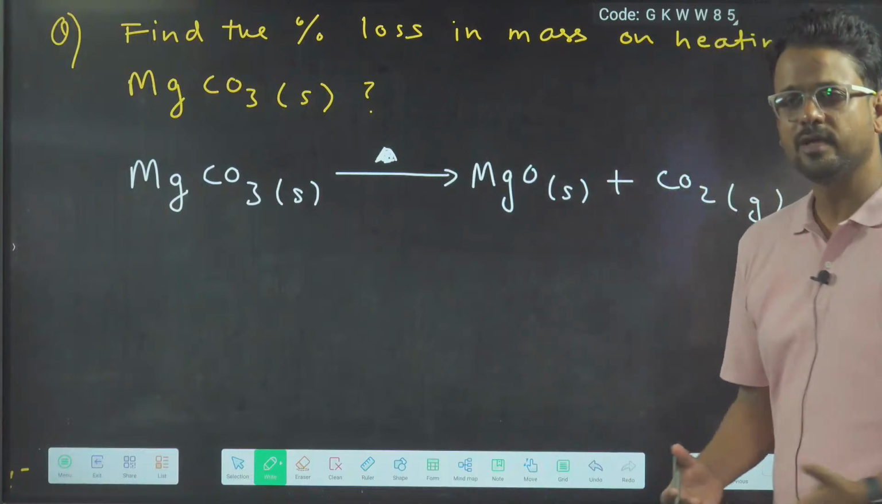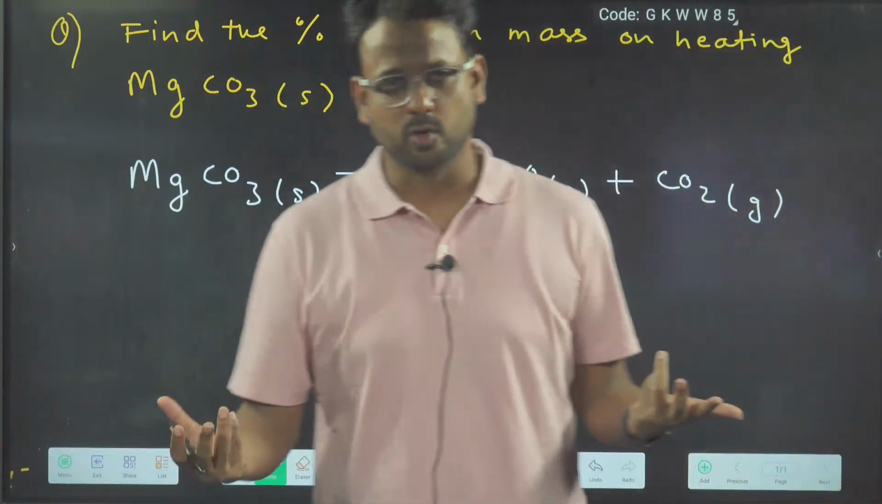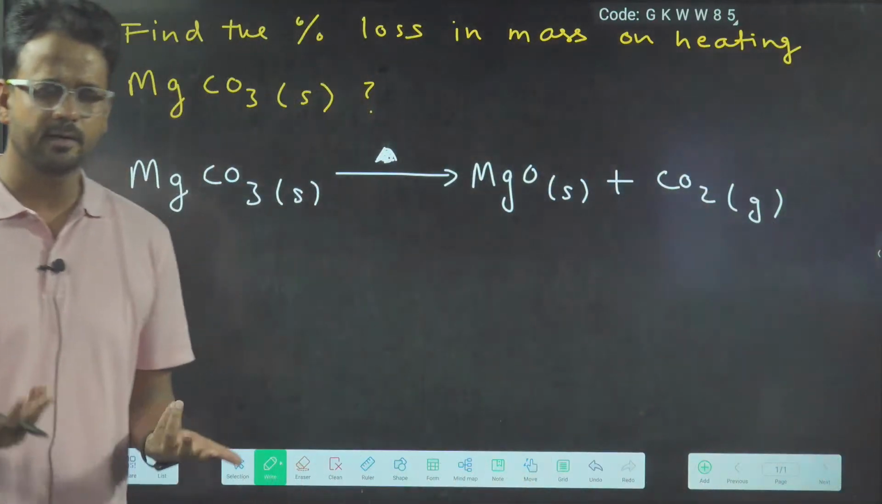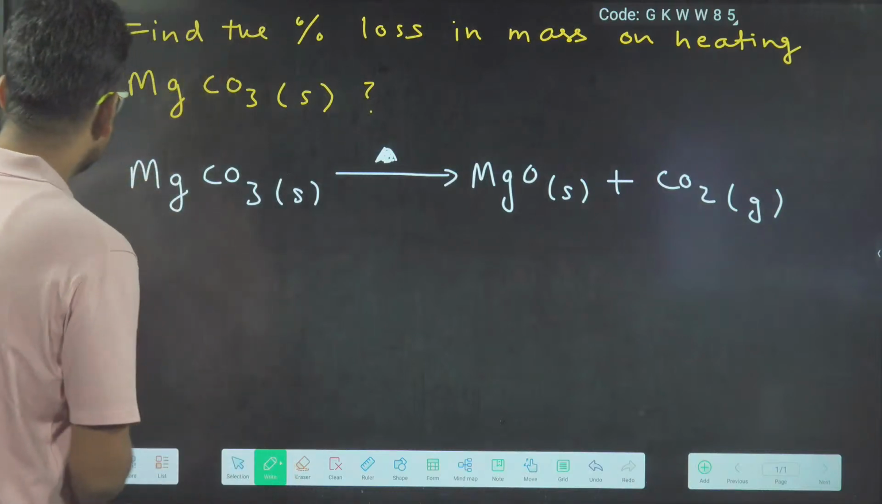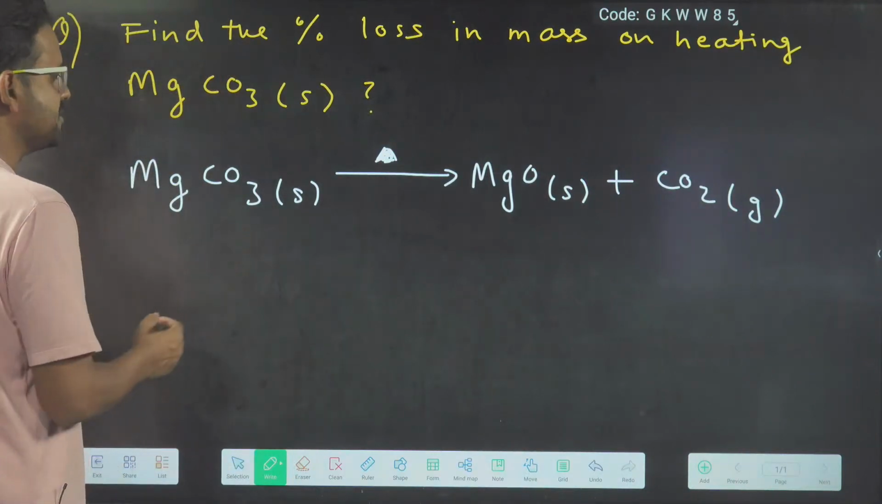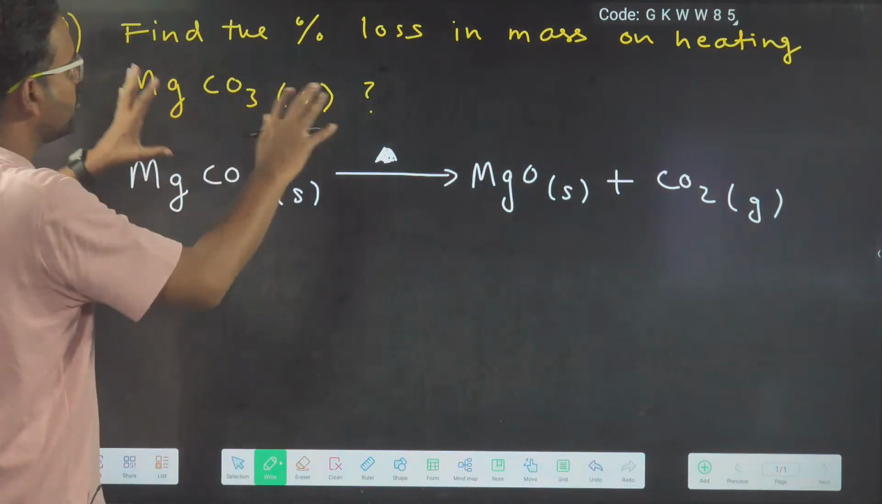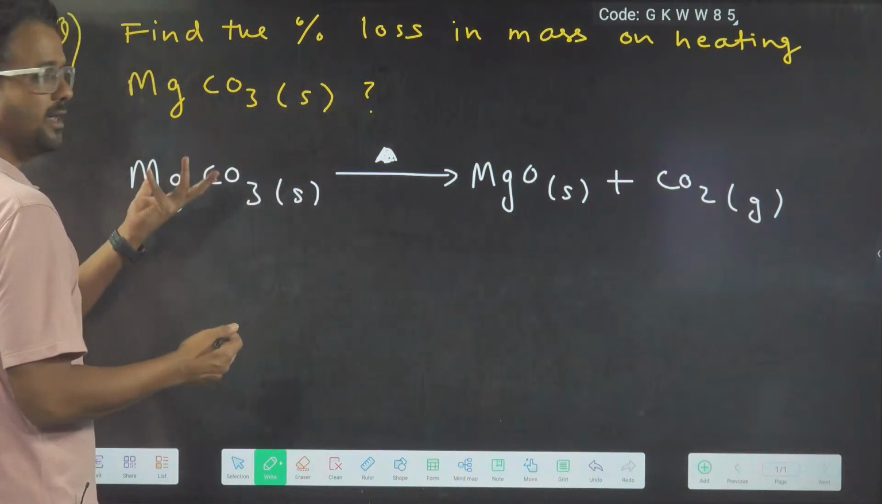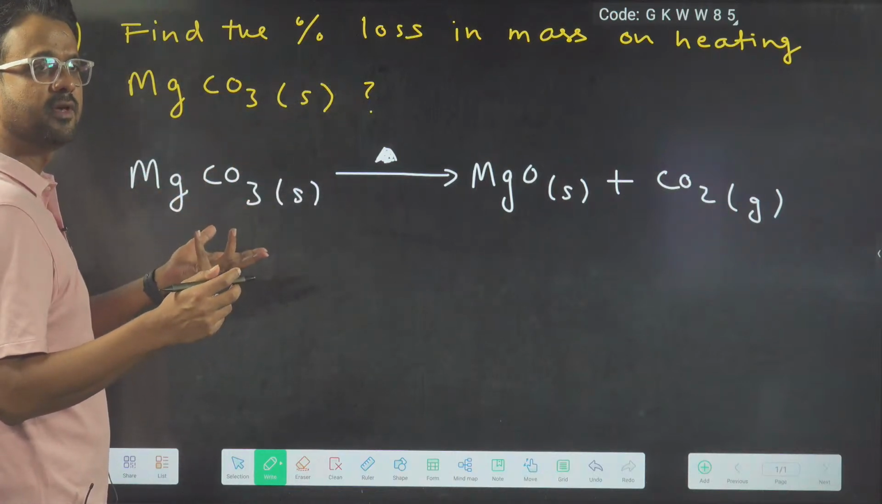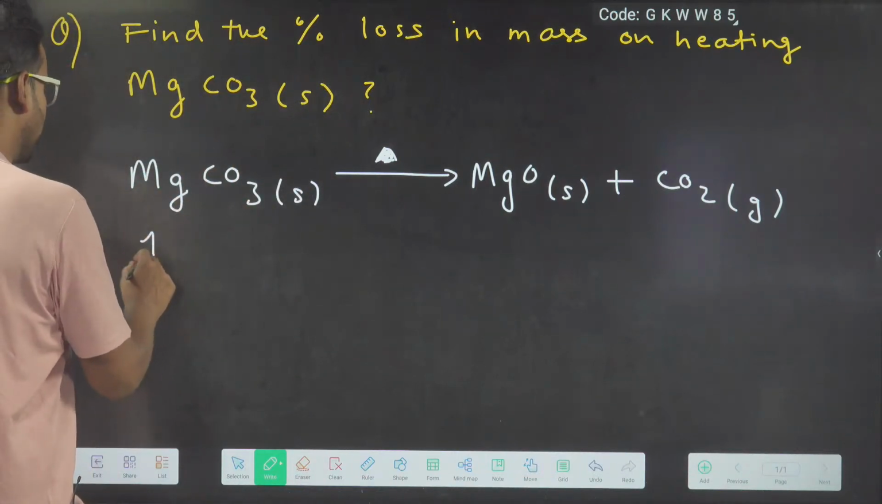So as a result of that, whatever gases are there, that will escape out of the system. So now, let's say that we have to calculate the percentage loss. So let's say that initially we have 1 mole of magnesium carbonate.